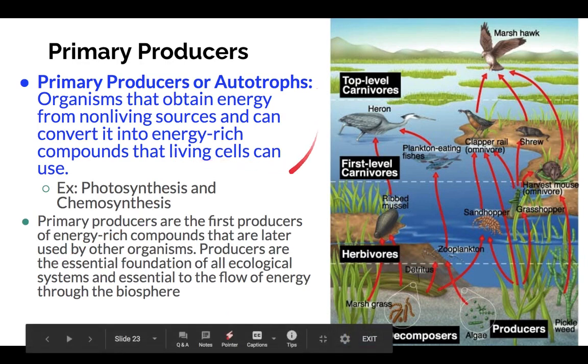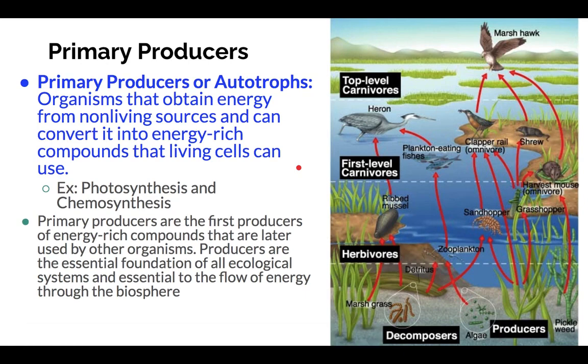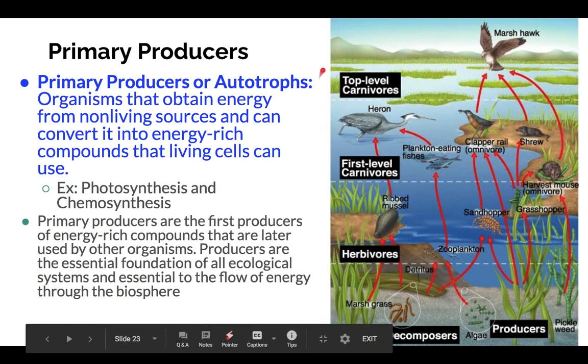Now, primary producers, remember this is a vocab term. They are organisms that obtain energy from non-living sources and can convert it into energy-rich compounds that living cells can use. For example, both photosynthesis and chemosynthesis are methods that primary producers use to make energy. Primary producers are the first producers that are later used by other organisms. They are essential in the foundation of all ecological systems, and they are essential to the flow of energy through the biosphere. If you look at this diagram, you can start to see some of our levels that we're going to speak about.